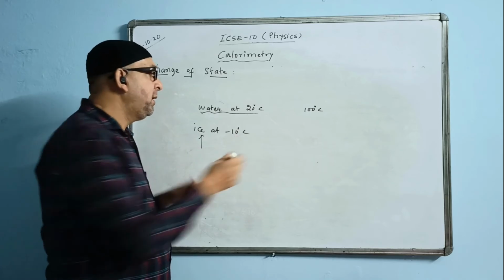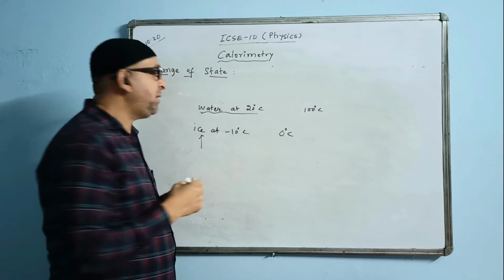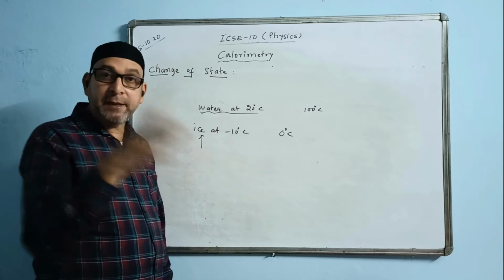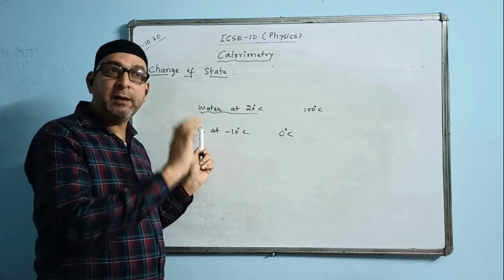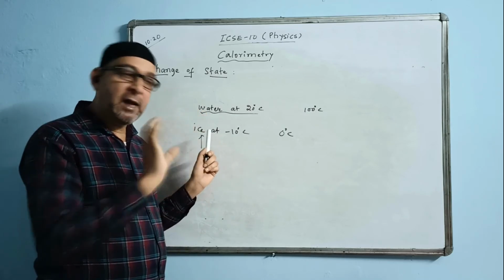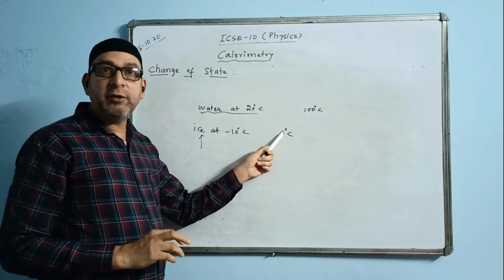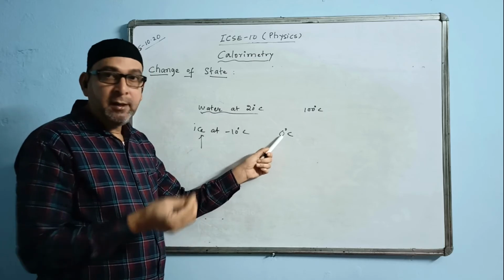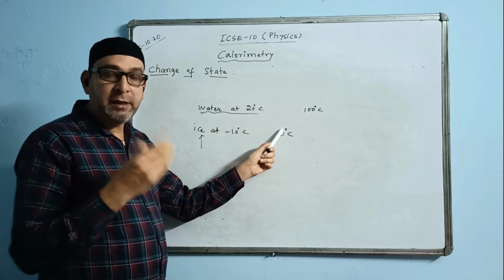0 degrees Celsius. Till the temperature of ice becomes 0 degrees Celsius, the temperature will keep on changing. The state, ice, will remain ice only. The ice will not be melting. You will not get any water from it. The ice will remain ice only till it comes to 0 degrees Celsius. Once it comes to 0 degrees Celsius, you keep on supplying heat, and you will find that the ice now starts melting.